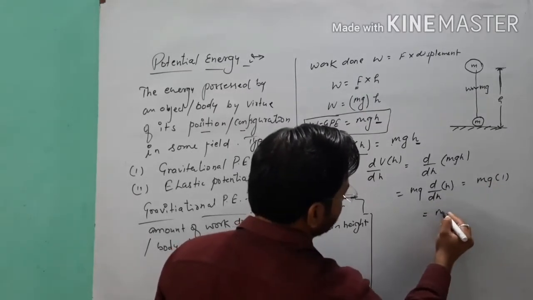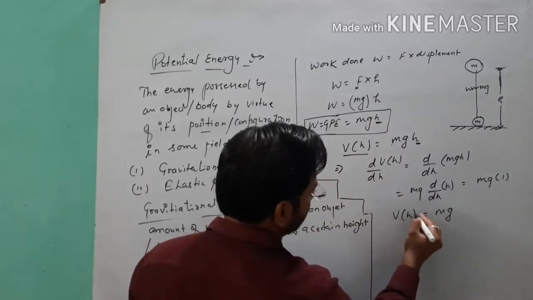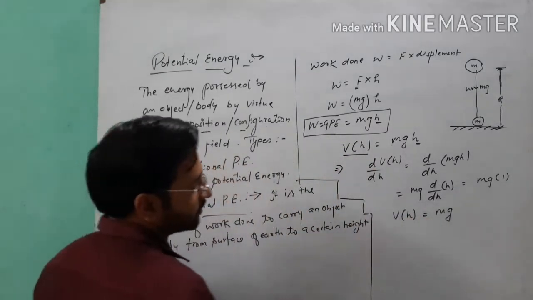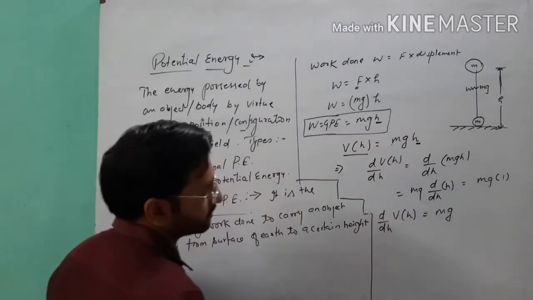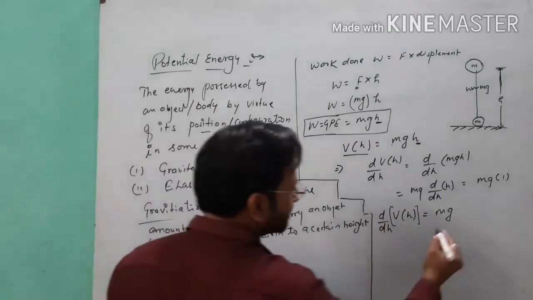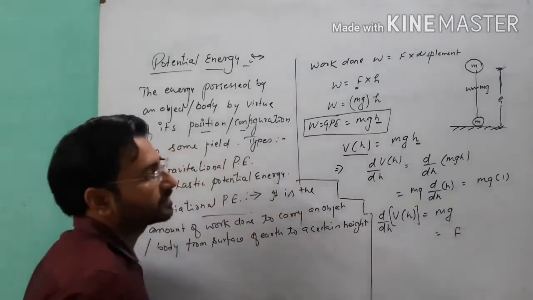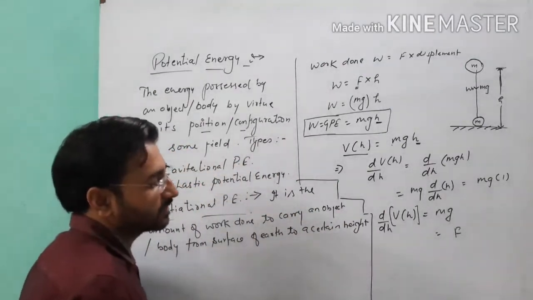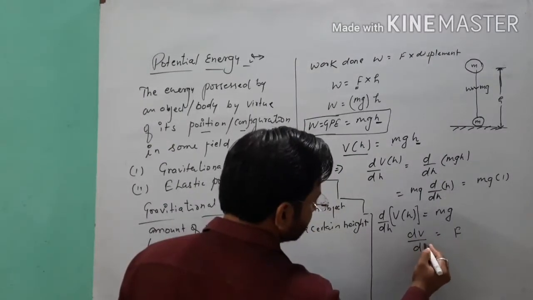So finally we will get the value mg, which is equal to dV/dh. You can write it like this. So this mg implies the force which is exerted on the object. So you can say this force is equal to dV upon dh.